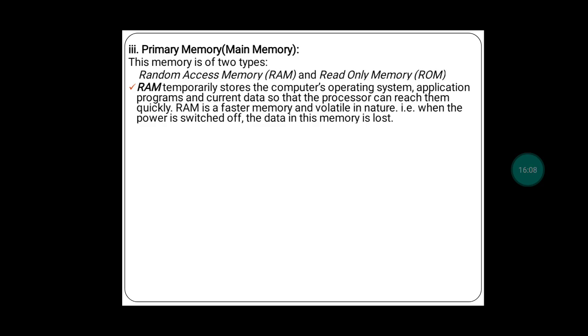So RAM temporarily stores what? The computer's operating system and the application programs on which we are working, and current data, so that the processor can reach them quickly. So you can process that data quickly. RAM is comparatively a faster memory, and it is volatile in nature. What does volatile mean? Volatile means when you switch off the power, when the computer is shut down, the data present in that RAM memory will be lost.